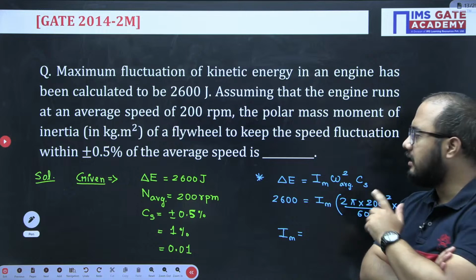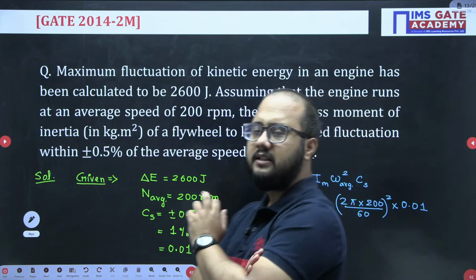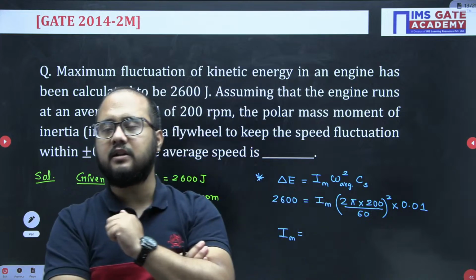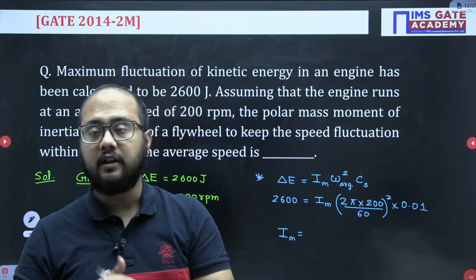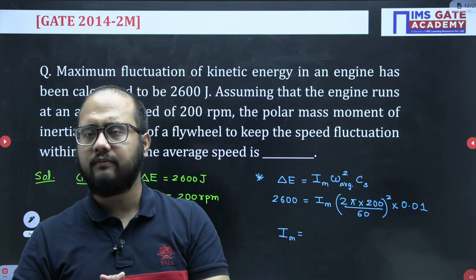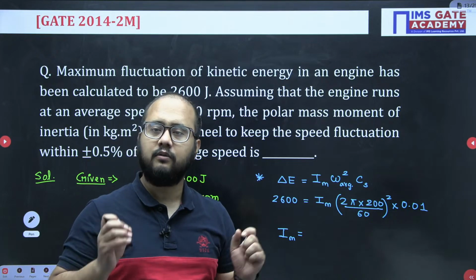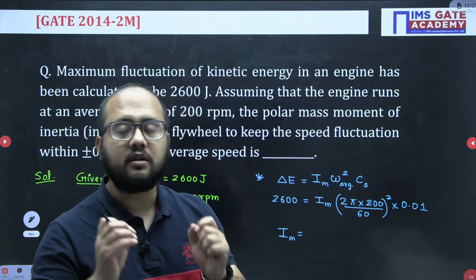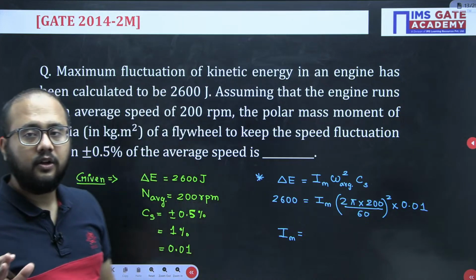And one interesting thing you will notice here is that most of the questions are similar only, right? Sometimes they will ask to calculate the mass moment of inertia value of the flywheel required. Sometimes mass of the flywheel required. Such kind of questions they will be asking. So more or less mostly questions will be similar. So that's why I'm telling this is the most scoring topic of theory of machine. So you should not miss this particular topic for your GATE examination.